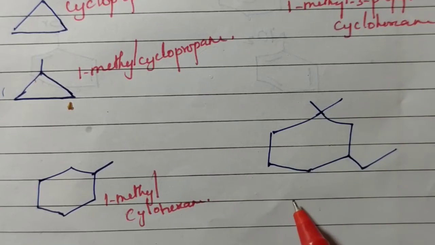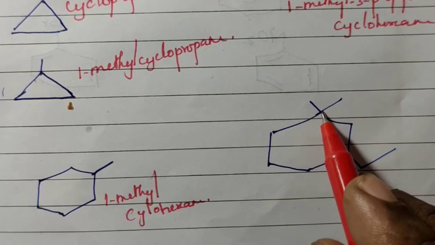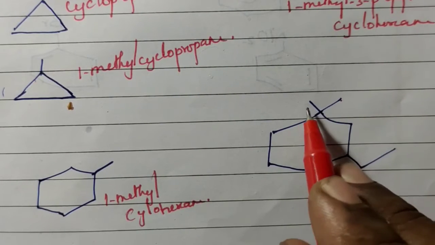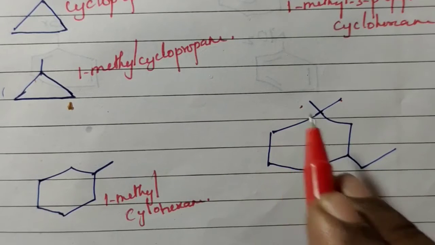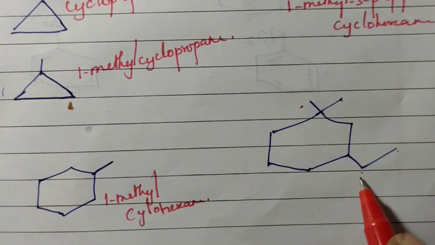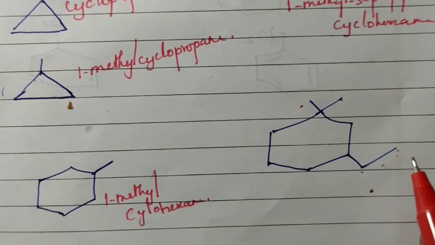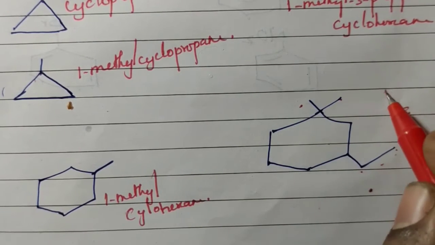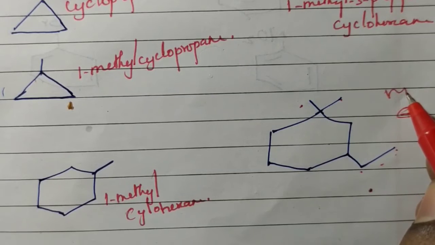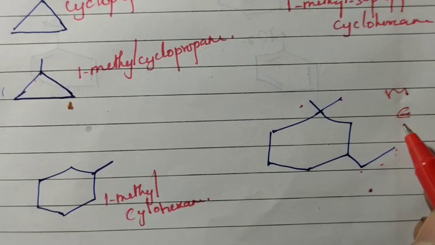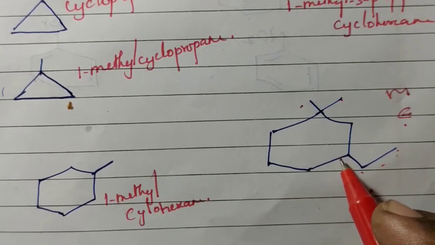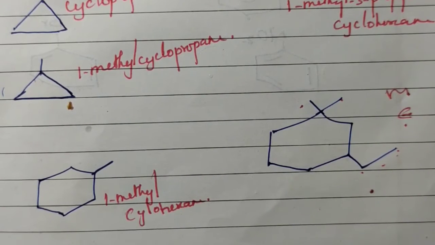Now write the name of this compound. This is also cyclohexane, but here one methyl group is there, and here another methyl group is present. Here 1, 2, only 2 carbon atoms, so an ethyl group. So this is ethyl, this is methyl. As per alphabetical order, E will come first, so we have to give the number from this side. But another rule is there.